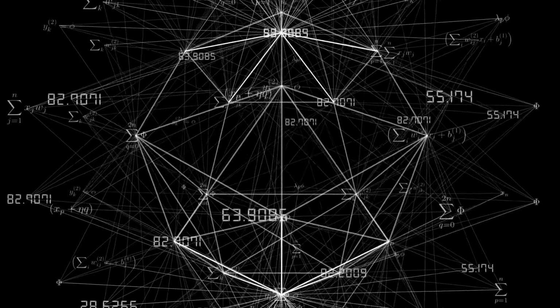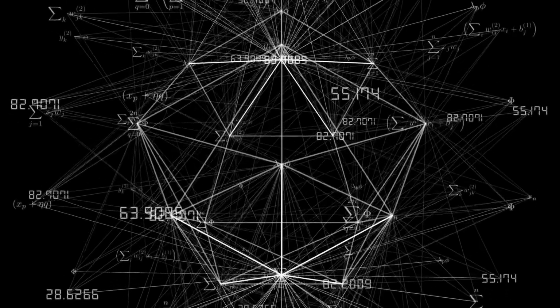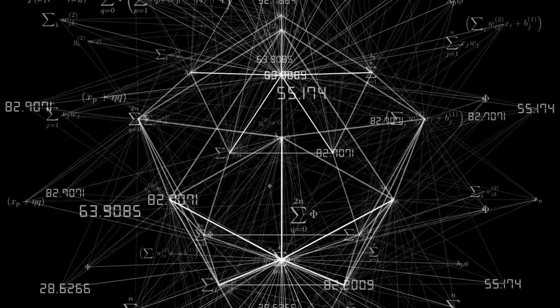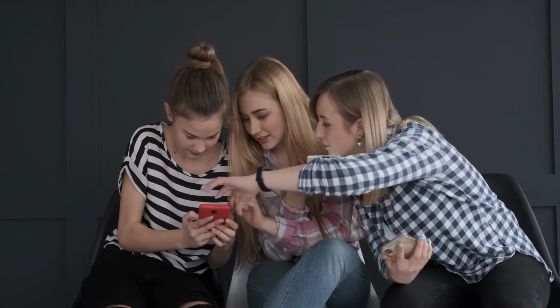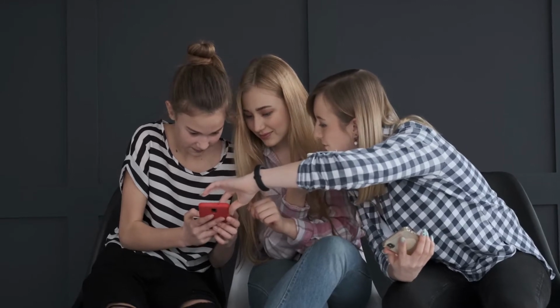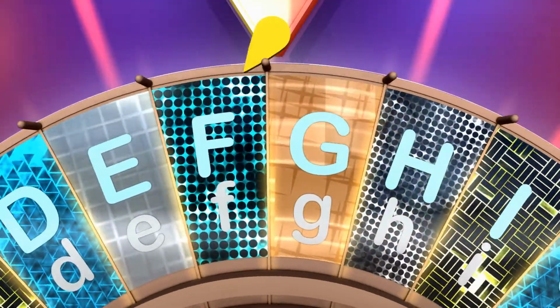The Hashgraph algorithm works with 2 techniques. The first method is used to share information, and is called gossip about gossip. But this isn't normal high school bullshit. To understand how it works, consider 5 members, A, B, C, D, and E. Each member starts with a transaction, which leads to an event.